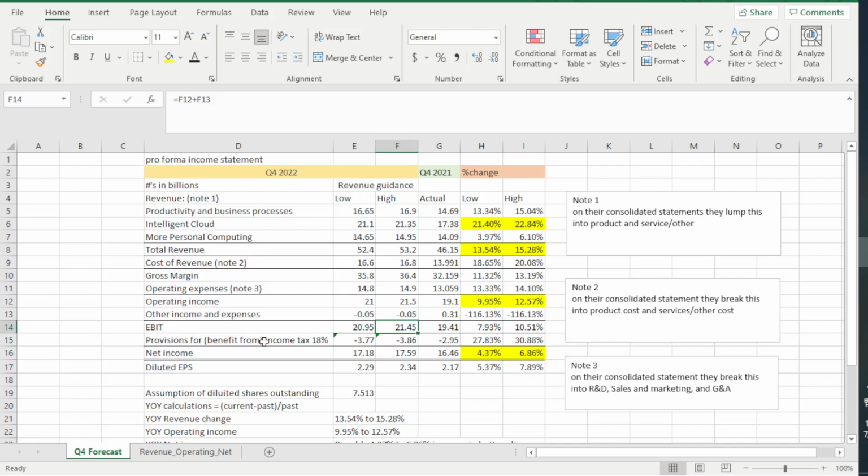So from here, I take 18% of that, and then I subtract it from the earnings before income tax. So essentially what I'm doing is I'm taking 82% of this number, and that's essentially giving me the net income. So this is the bottom line. As you guys can see, I put a little double bottom line right there because I'm a stickler for format. So right here, total net income is 17.18 billion to the low side, 17.59 billion to the high side.